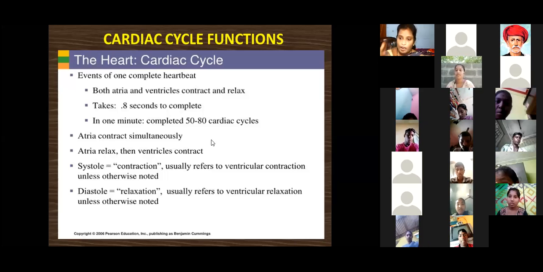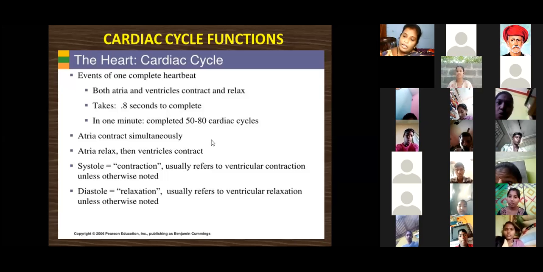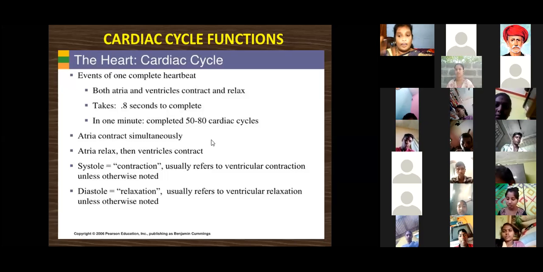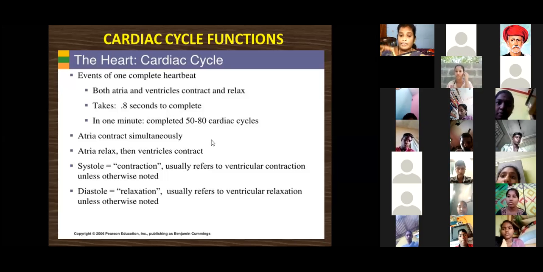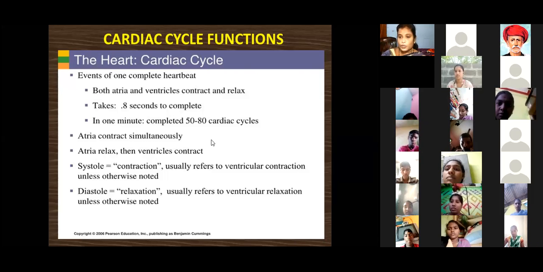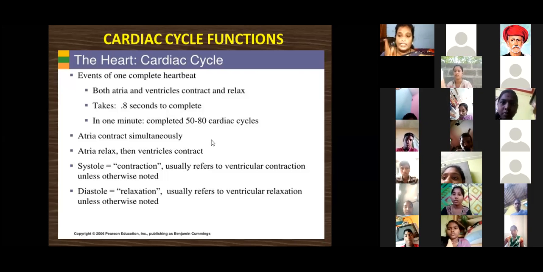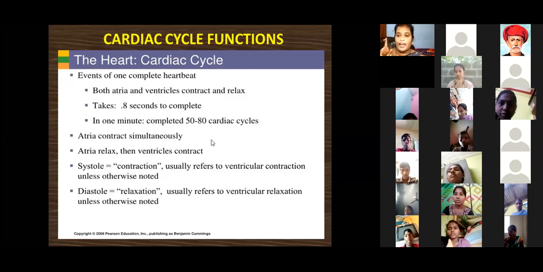The heart is covered by cardiac muscle, and once the muscle relaxes and once it contracts, that is called one completed heartbeat.